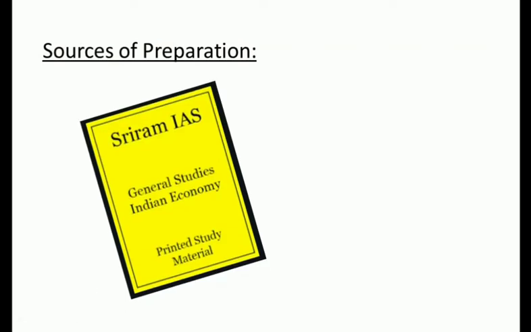My first choice will be the notes for your prelims basics. This book explains the basics in the simplest way, and you can easily understand what is what. What is repo rate, what is reverse repo rate, what is CRR, what is SLR, and all the basic terminologies regarding economics you can easily understand with this book. And you can get it in the market if you are in Delhi, else you can download it from websites which provide free materials. If you want, I will tell you one, which is www.freeupscmaterials.com. You can download it from there, and it will definitely be available out there.